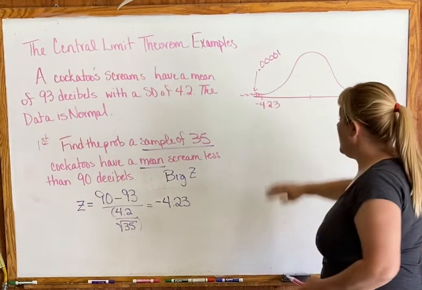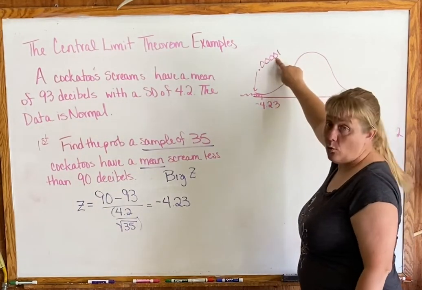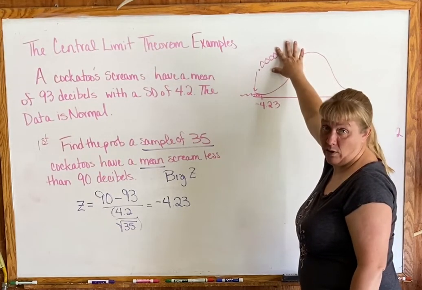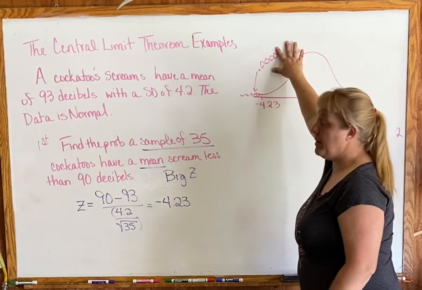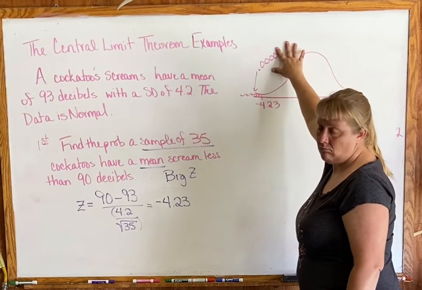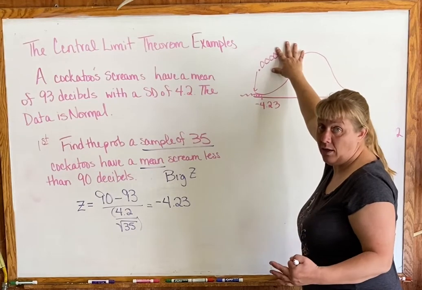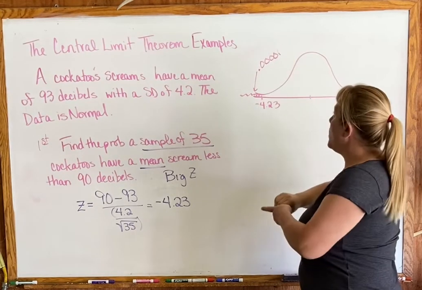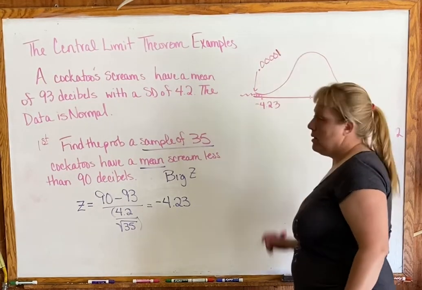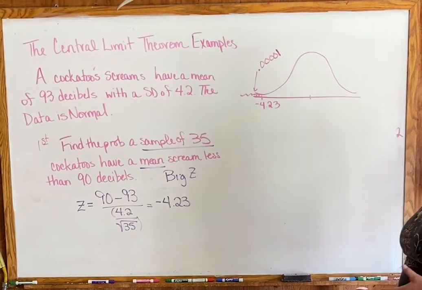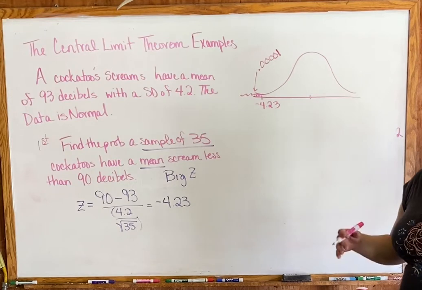And here's the thing. I know we normally go to 4 decimals, but if you go to 4 decimals, that puts this area at 0, which means this probability is 0. We can have a probability of 0, but should we? No. So we have to go out at least until we hit some digit other than 0 to show that there actually is a probability this could happen.